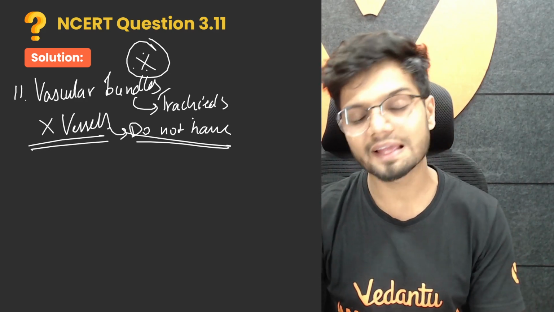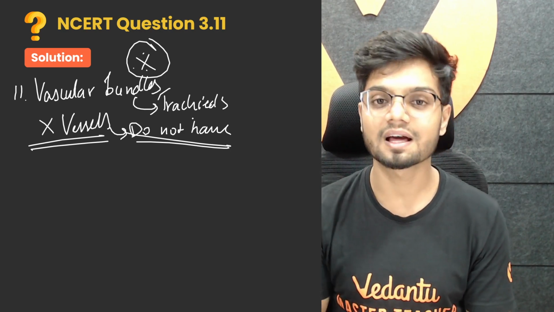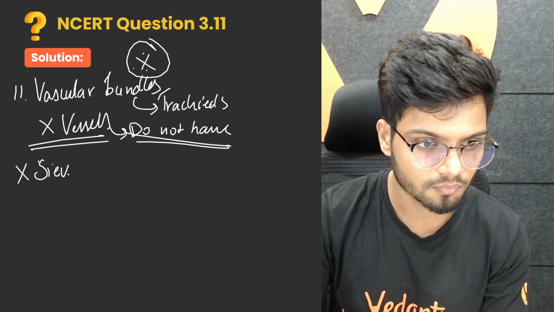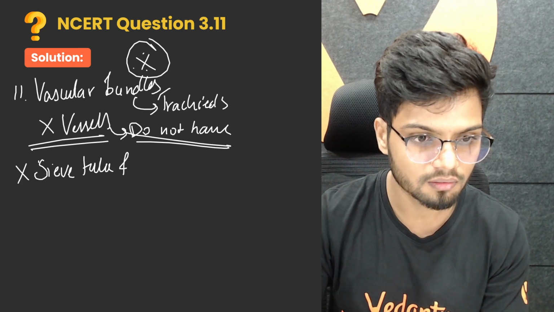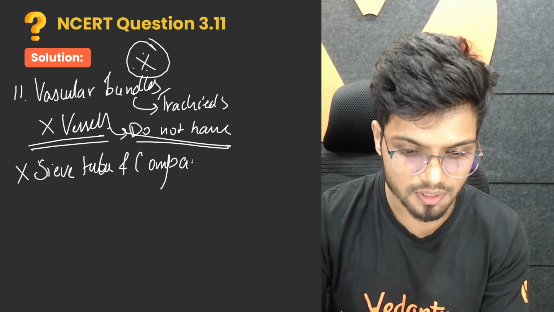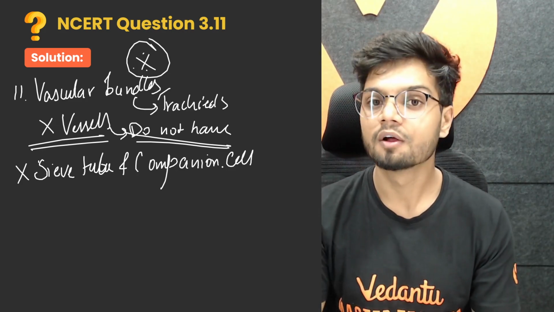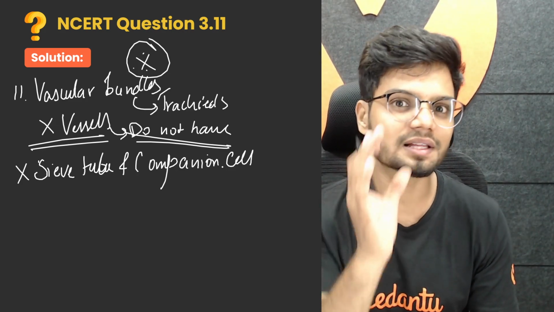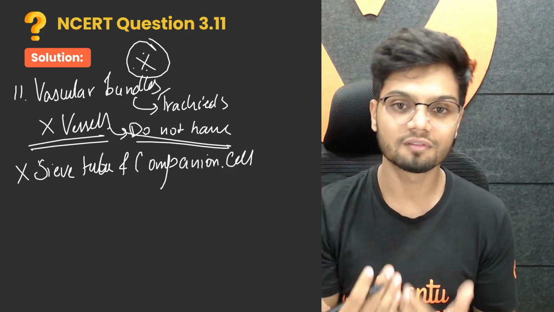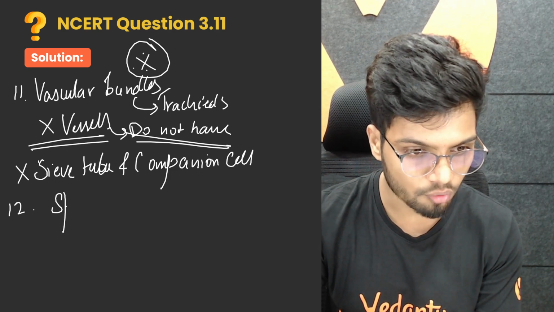Now, when it comes to phloem elements, the sieve tubes and companion cells are completely absent here. Gone. So who can tell me in the comments what types of cells there are here? If there are no sieve tubes and companion cells, who does the transportation of food? Let me know in the comment section. Clear?